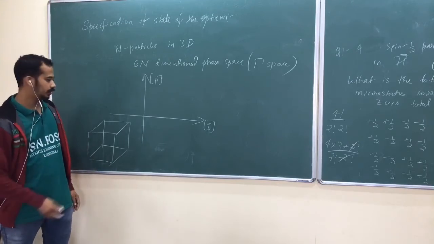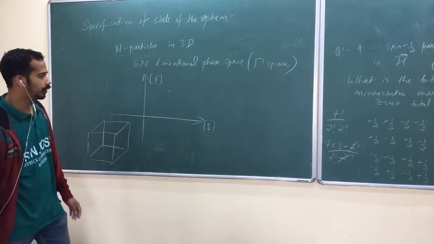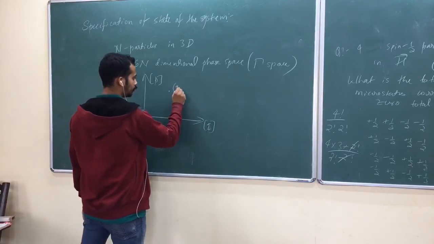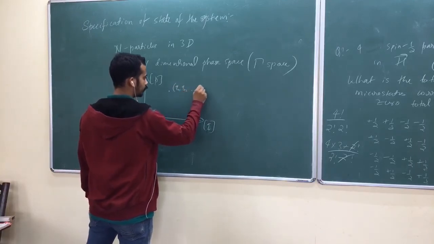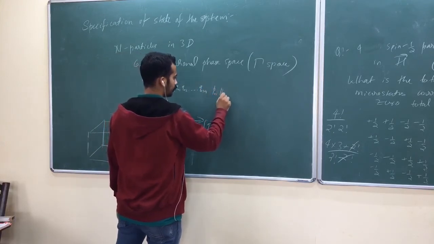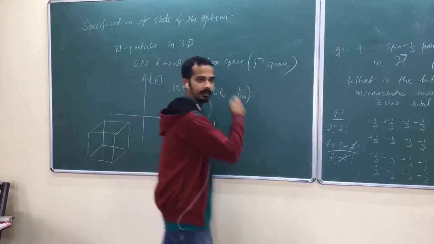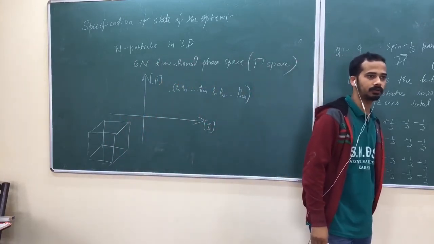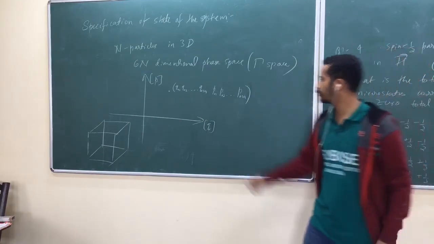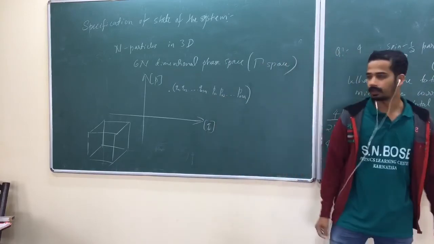Now look here, if you have one phase point, that will be q01, q02 and so on up to q0 3N, and p01, p02 and so on up to p0 3N. This is the best way. There are 6N dimensions: 3N position coordinates and 3N momentum coordinates. Look here.